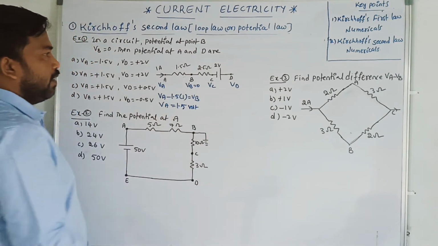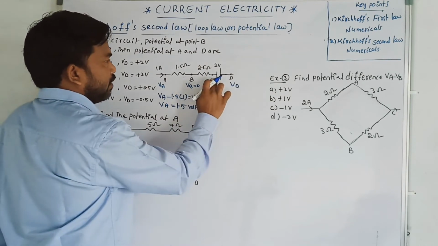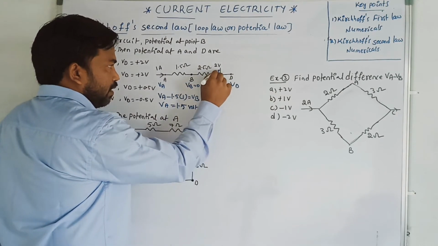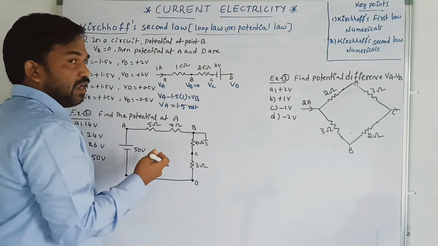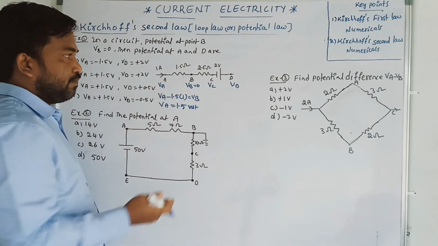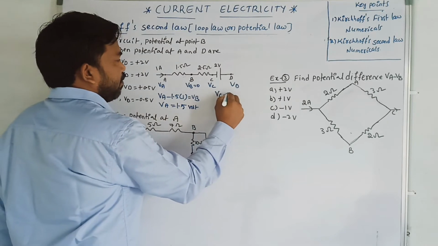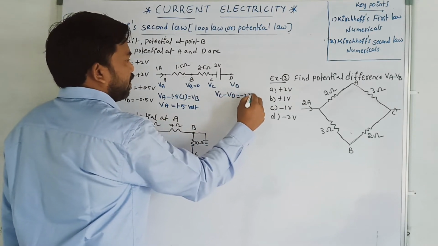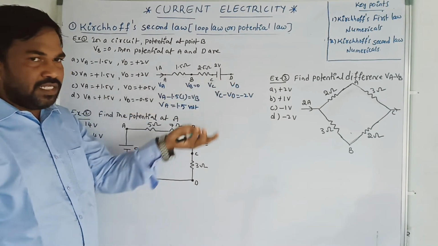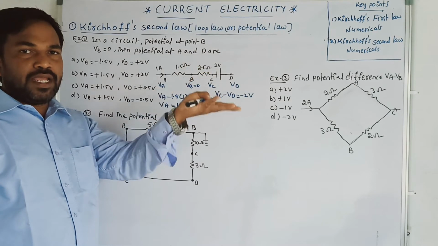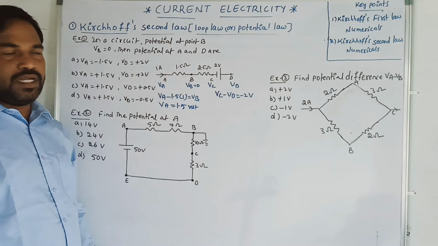Now I am applying the loop law from C to D. See, I am moving from C to D. There is a potential rise. When the potential rises, the difference is always taken as negative. That is, VC minus VD is equal to minus 2 volt. When the potential rises, take negative. When the potential drops, take positive. Here it is rising, so VC minus VD is equal to minus 2.